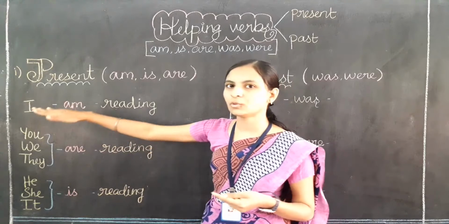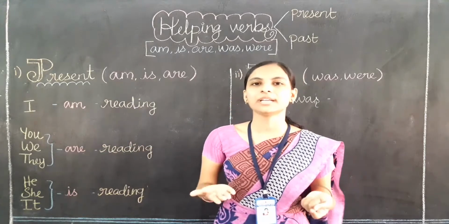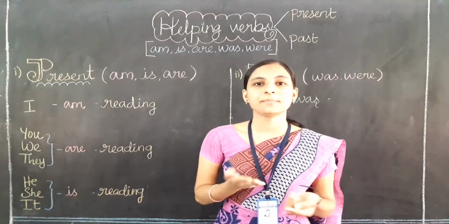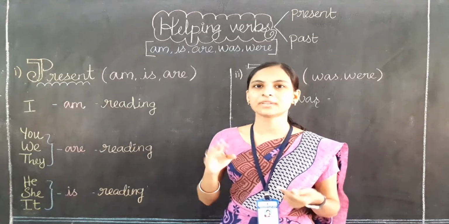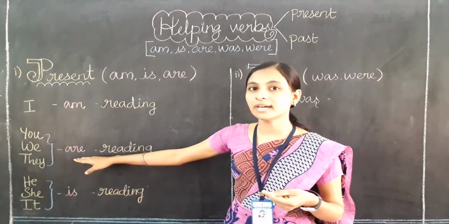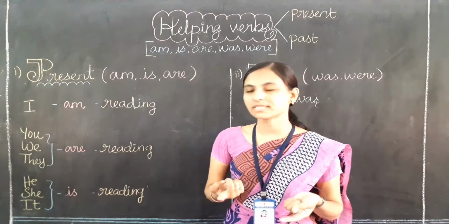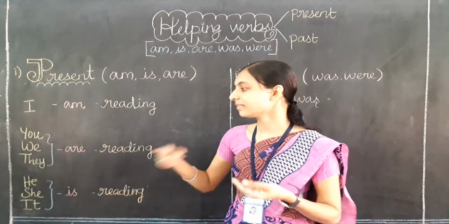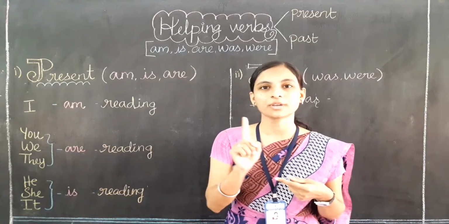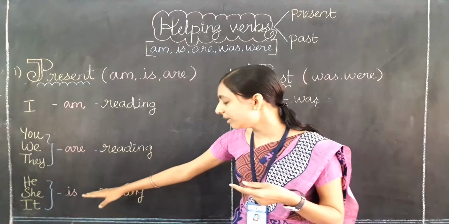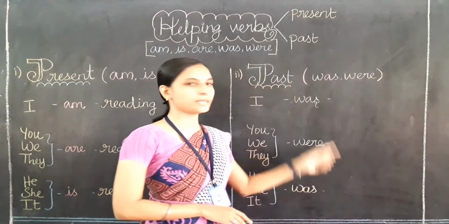Am can be used only for the subject I. I am reading, I am talking, I am sleeping, I am praying. So remember: where do we use am? For I. Where do we use are? For you, we, they plus plural names. For he, she, it plus a singular person's name, we use is only. Clear? Okay, let's learn about the past.